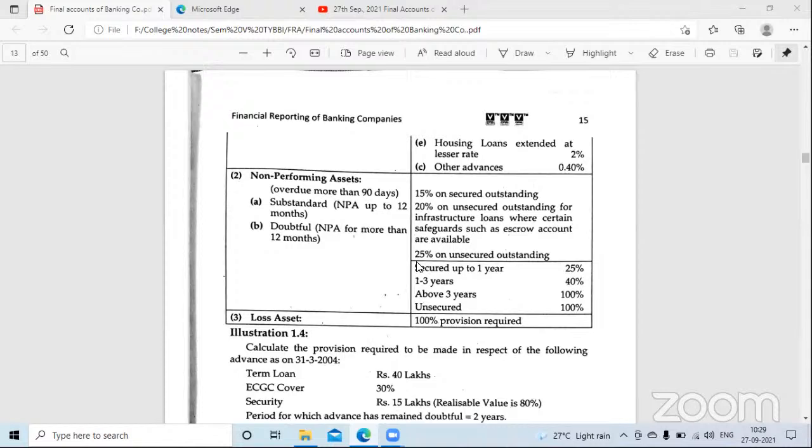Are you getting my point? Provision will be 25%. Is it clear? Substandard asset. Yes, ma'am. Now come to doubtful. Doubtful means substandard, and even after that 12 months have passed. Yes, very good. So after being substandard for 12 months, it becomes doubtful.